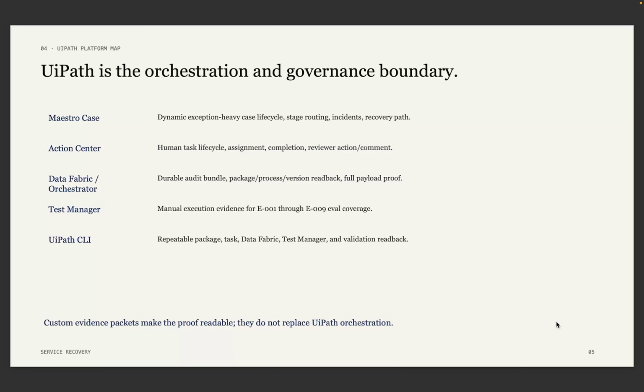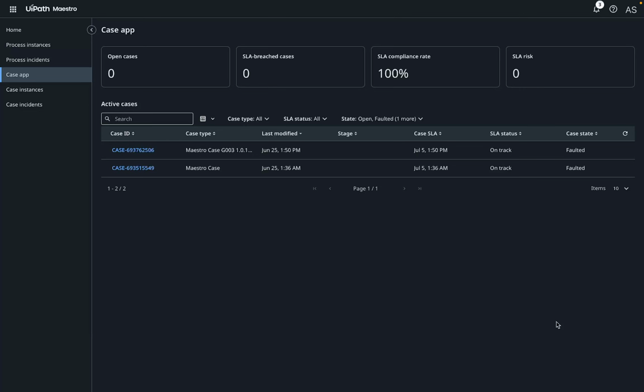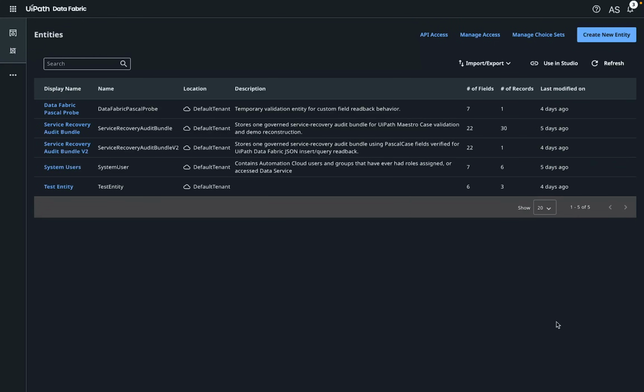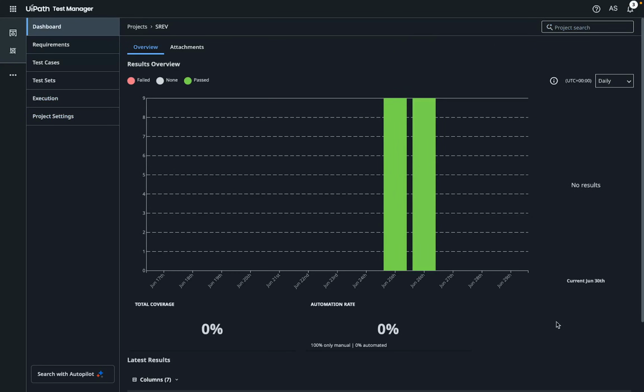UiPath is the orchestration boundary. Maestro case carries the case lifecycle. Action Center handles human review. Data Fabric and Orchestrator preserve audit and version proof. Test Manager represents the eval suite, and the UiPath CLI gives repeatable feedback. This is not just a local script with a UiPath logo. The live validation used Maestro case, Action Center, Orchestrator, Data Fabric, Test Manager, and CLI readback.